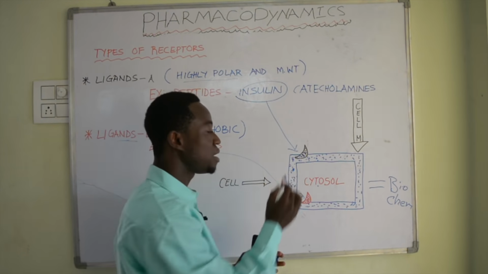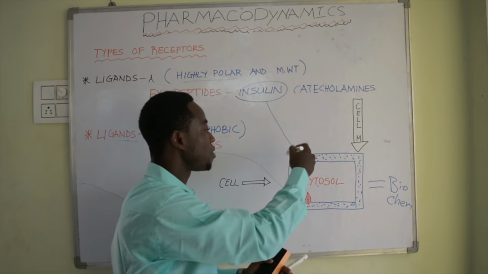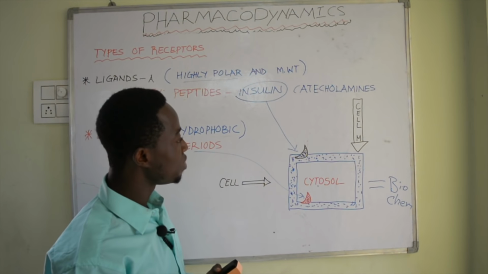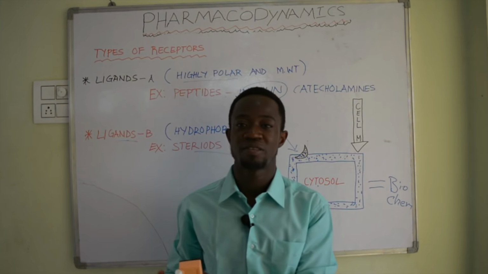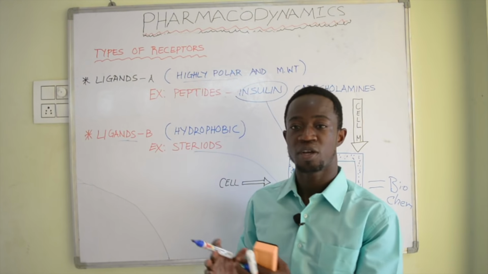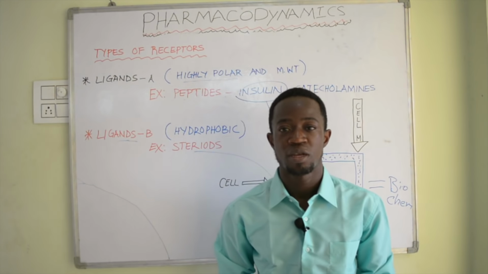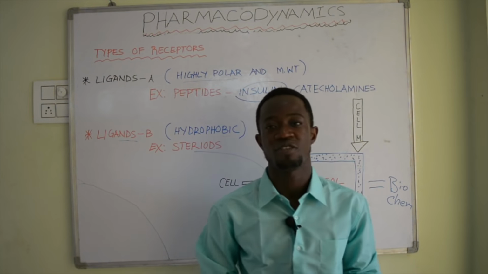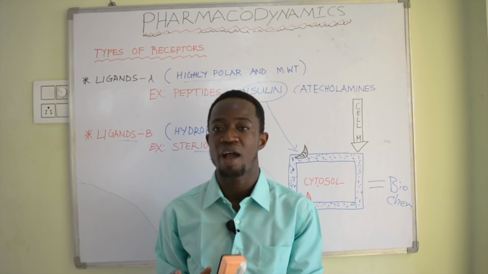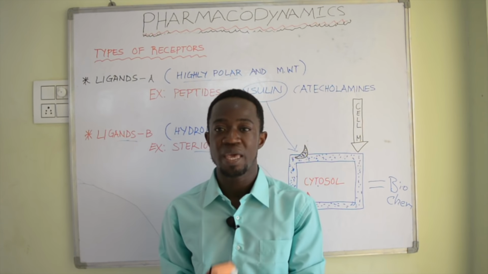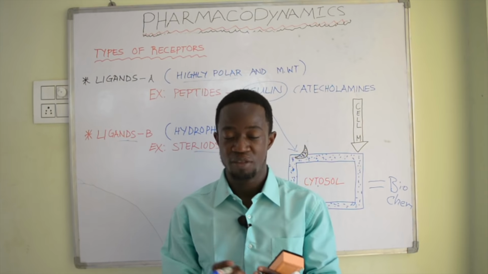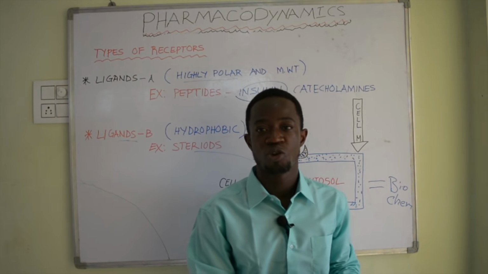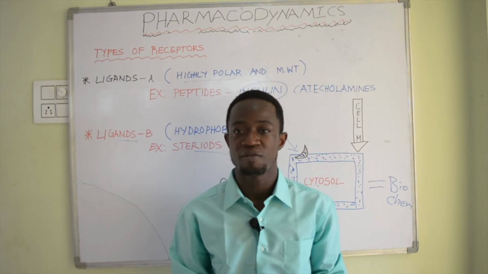We have receptor within the cell, and we have receptor on the membranes of the cell. In our next video, we'll be talking about the various types of receptor, where we'll be talking about the G-coupled protein receptor, the enzymatic receptor, the ion gated ligand channels receptor. So these receptors are going to act at different points based on their polarity, based on their charges, based on their being hydrophobic in nature. So we're going to be talking about them in our next video.